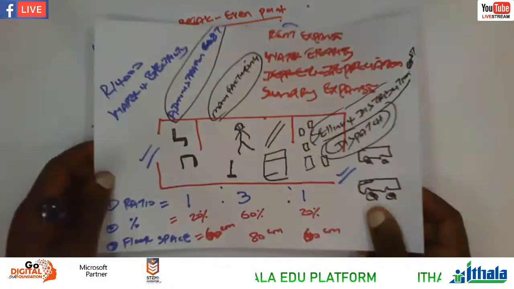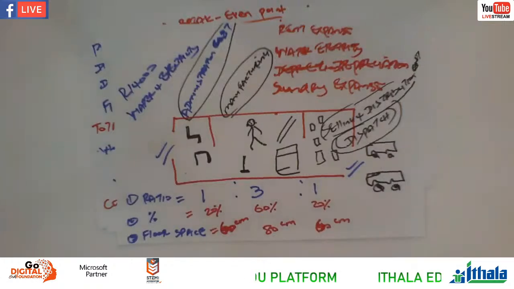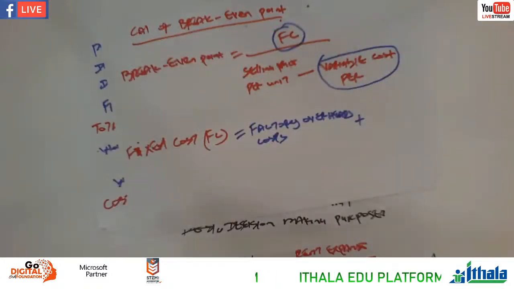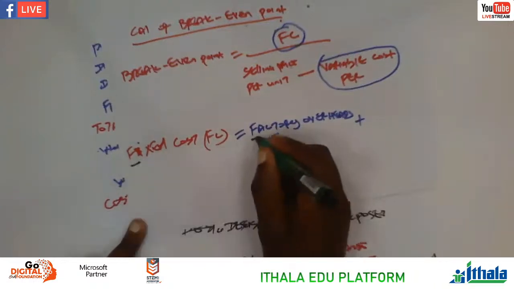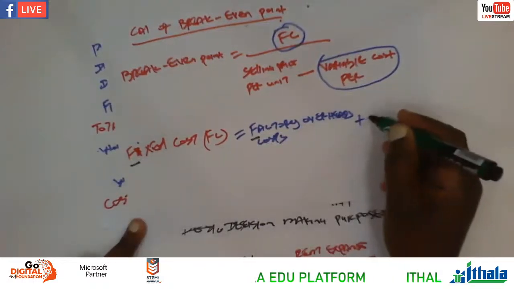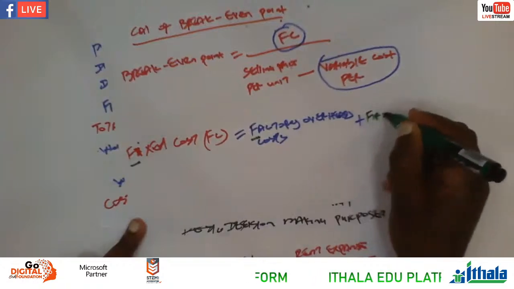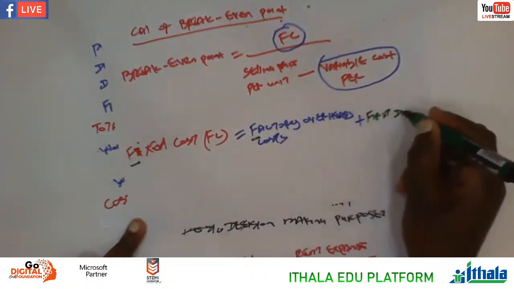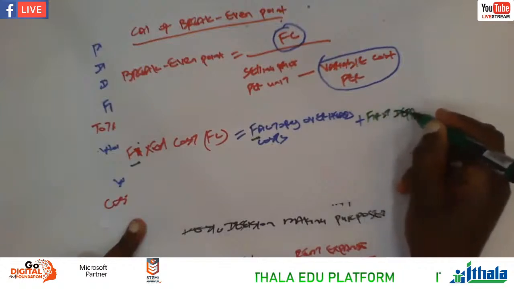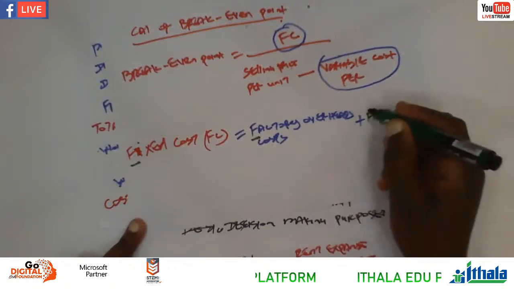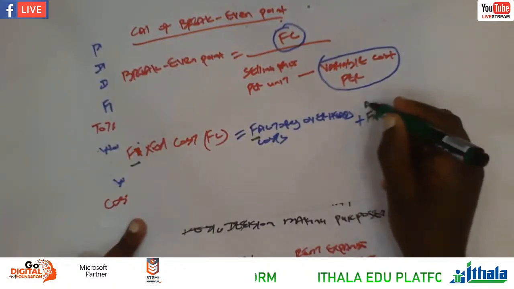According to our sketch, it's administration. So everything first: first, fixed cost, first, overheads, as well as first department. The first department is administration, right?